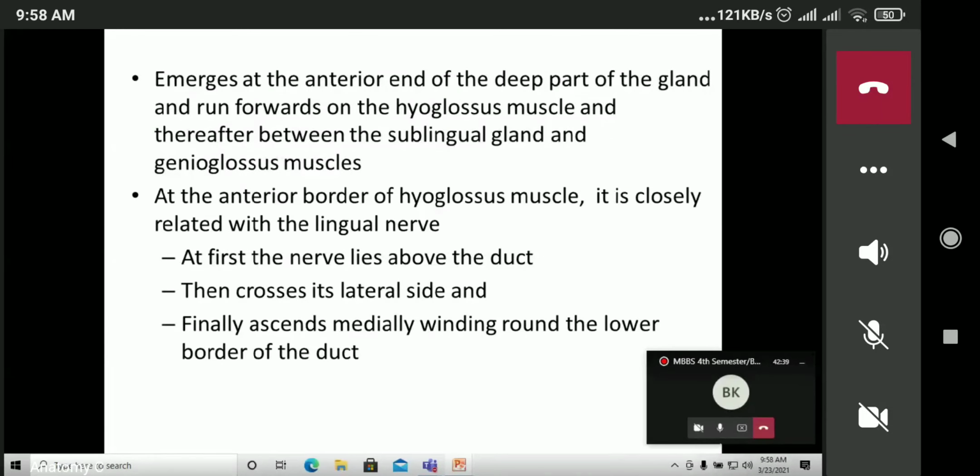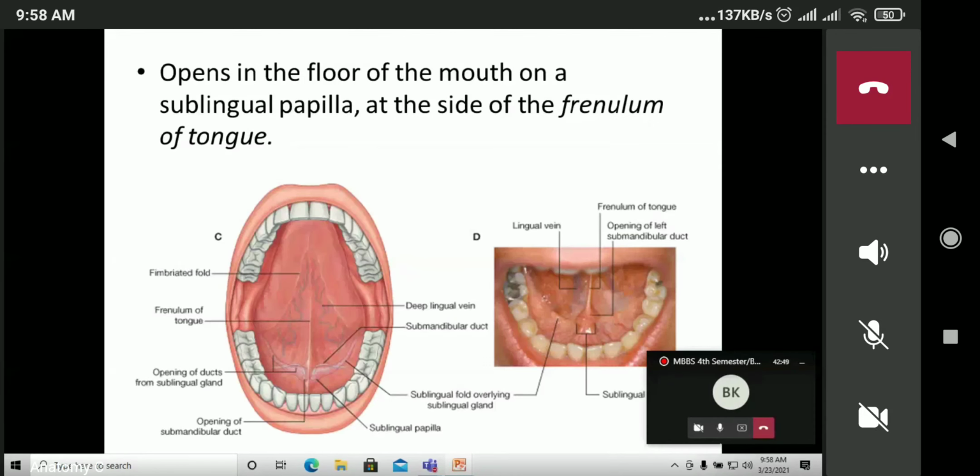So first of all, the nerve lies above the duct, then crosses it to the lateral side, and finally ascends medially, winding around the lower part of the duct, and the duct opens in the floor of the mouth. So this is the floor of the mouth. Here we can appreciate the frenulum linguae and the sublingual papilla, where the submandibular salivary duct opens on each side of the frenulum of the tongue. So this is the frenulum of the tongue and the opening of the submandibular duct here.